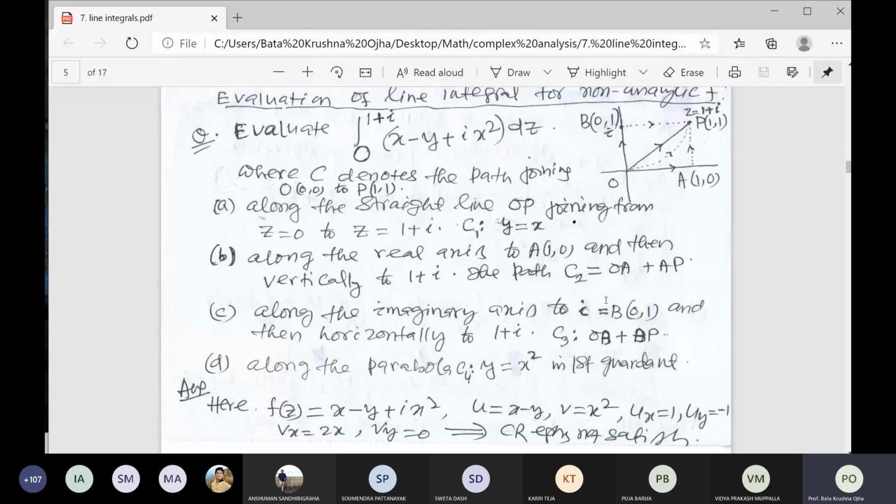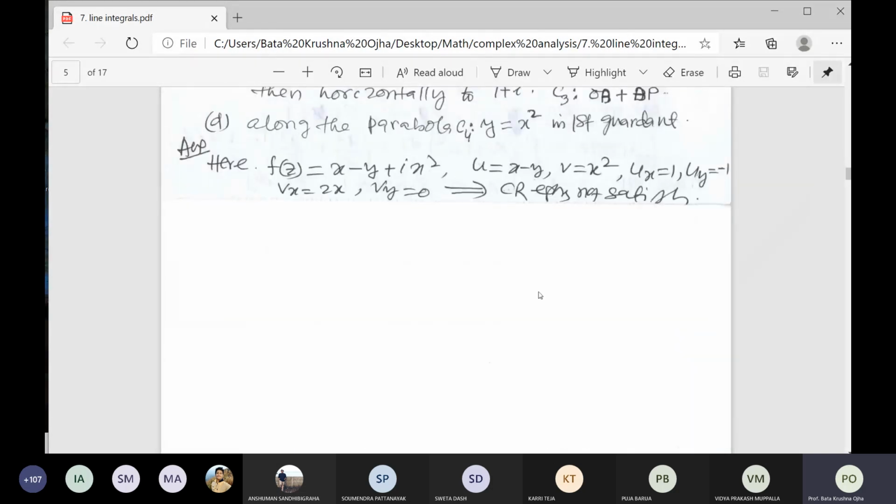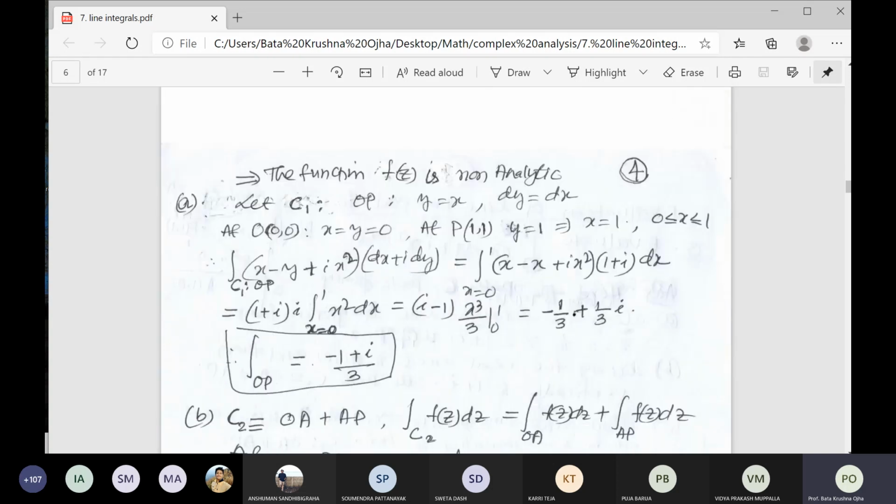You see, first question. f(z) is already given as x minus y plus i x square, so u is equal to x minus y, v is equal to x square. I have to check this function is not analytic. CR equations are not satisfied. Next page, the function is not analytic. So first question answer. Let C1 be OP. The curve C1 denotes OP. What is that equation? y is equal to x.